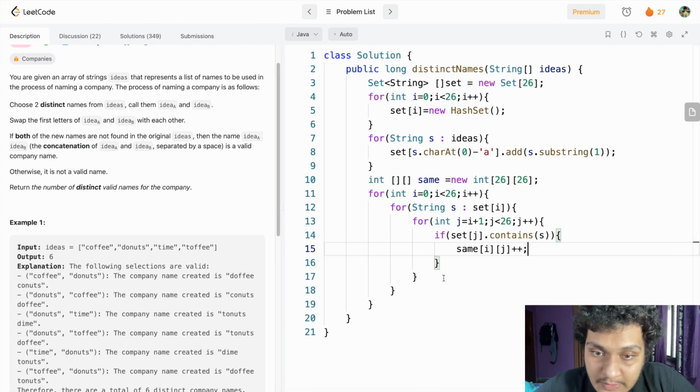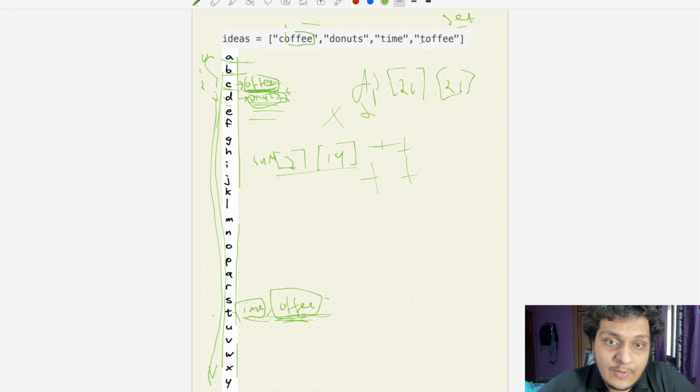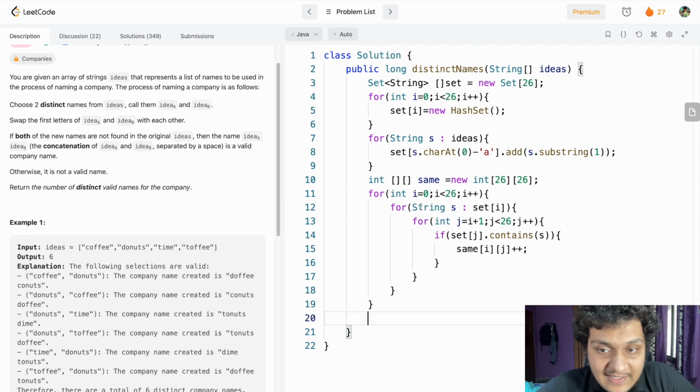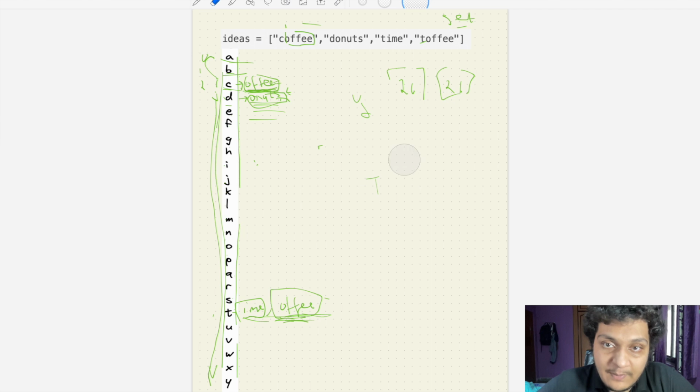Let's go down. We created this guy, we have created this guy. After that, what we have to do? We have to use this formula, what I did here. So I hope you understood till here. What I did here, I have just seen if there is any same value, just increase the value plus 1. Okay, I hope I'm clear till here.